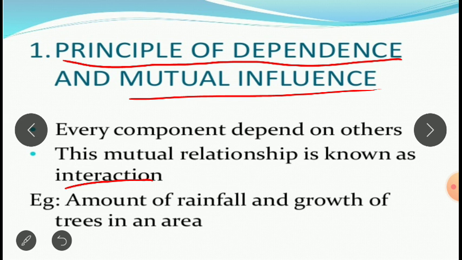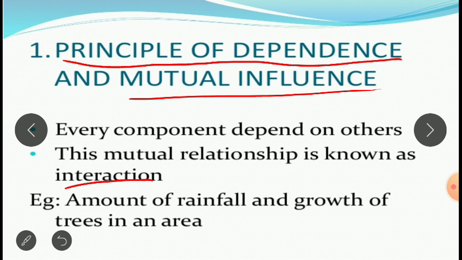For example, amount of rainfall and growth of trees in an area. If the rainfall is going to be more, automatically what is happening? The growth of trees is also going to be more. If the rainfall is going to be less, automatically the growth of trees is also going to be less.